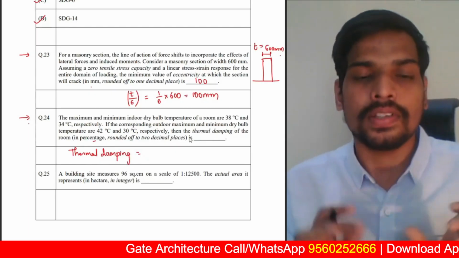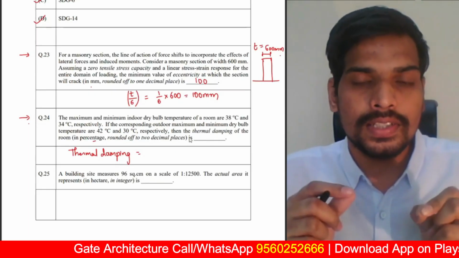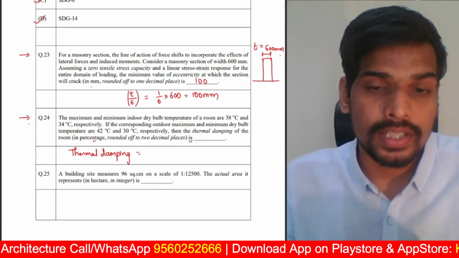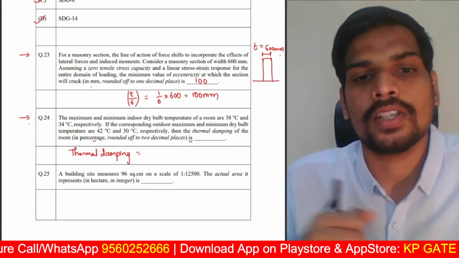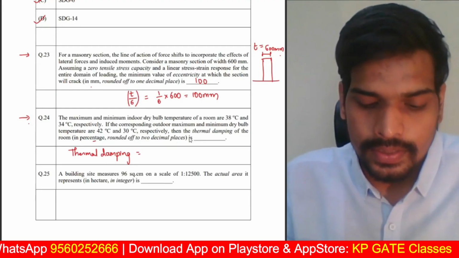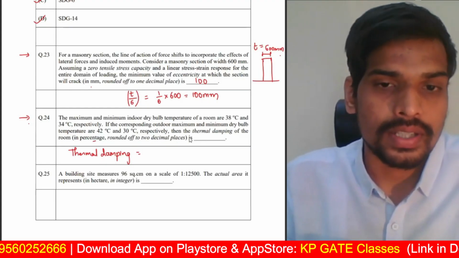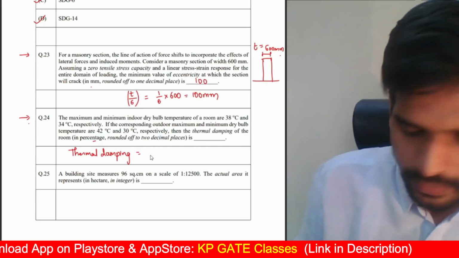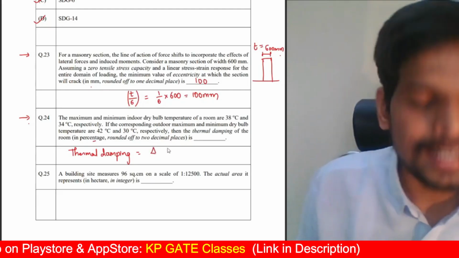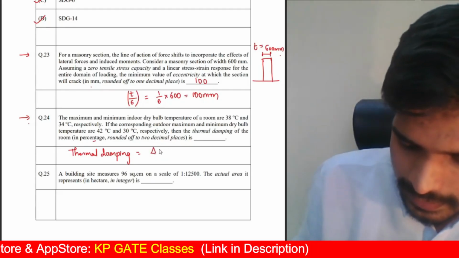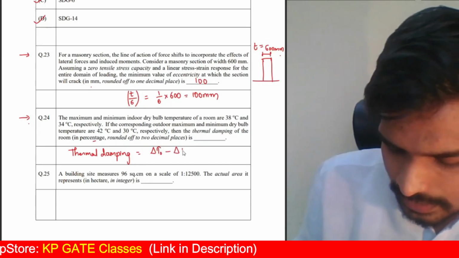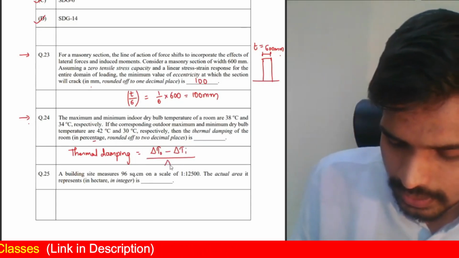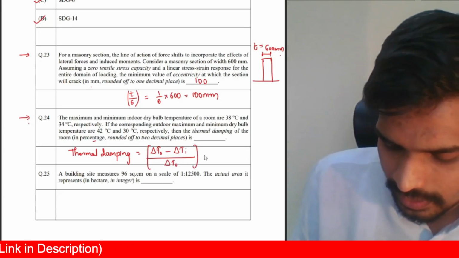So the definition of thermal damping is basically the difference in variation between indoor and outdoor, expressed as a percentage of the outside variation. Difference between the variation of outdoor and indoor expressed as a percentage of the outside variation. So outside, say the delta T is the variation, basically delta T outside minus delta T inside. This is called variation outside minus variation inside, expressed as a percentage of the variation outside, into 100.